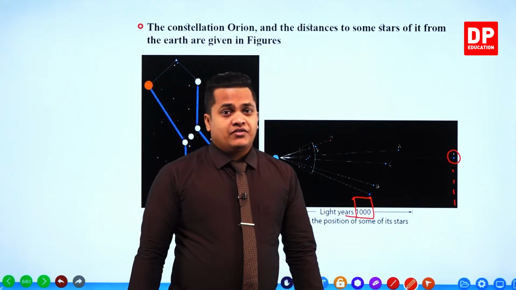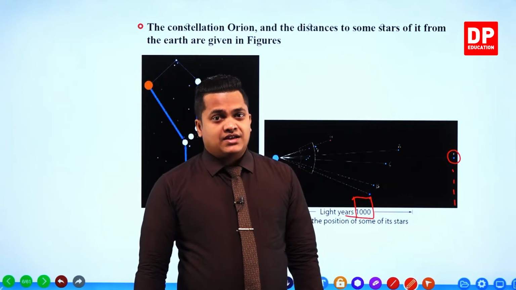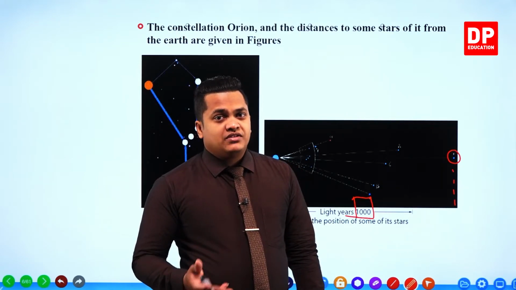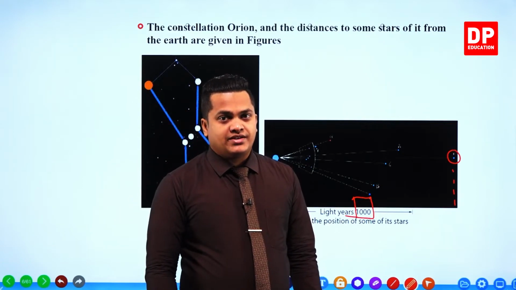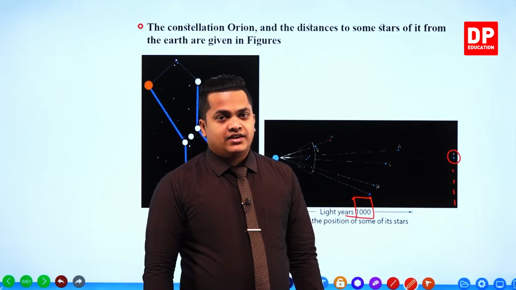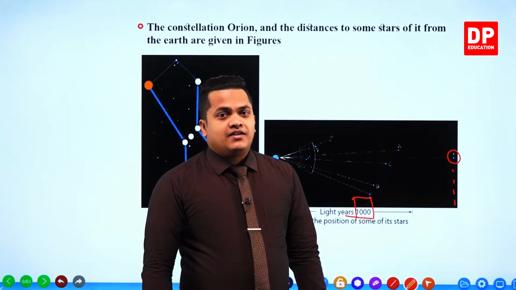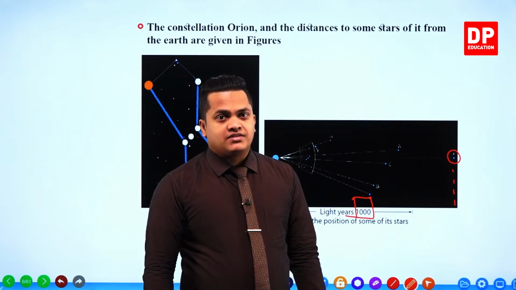Even though we can observe these stars twinkling all around us in the night sky, these stars are pretty far away from us.